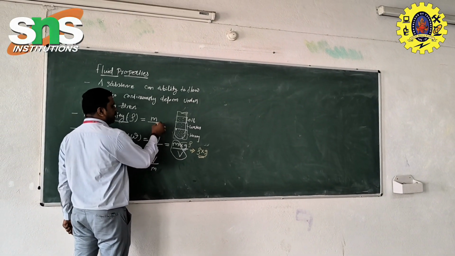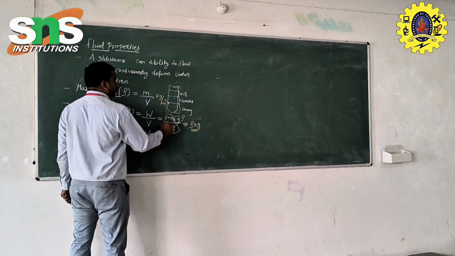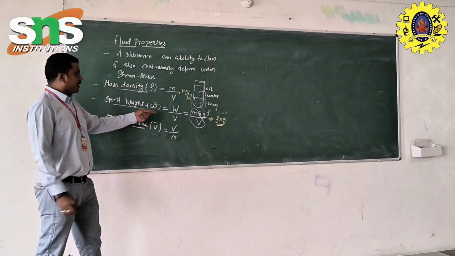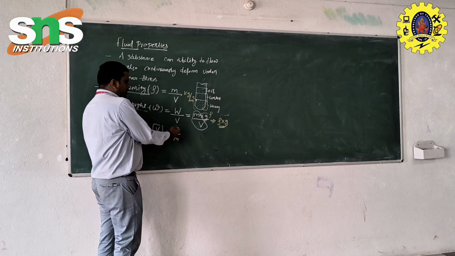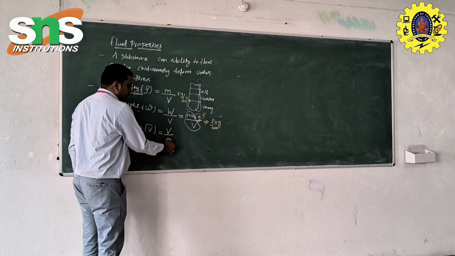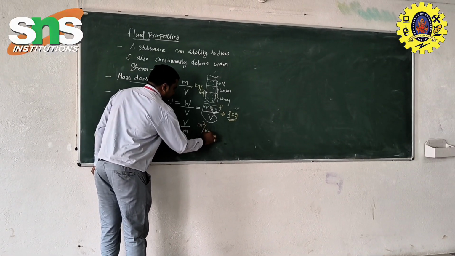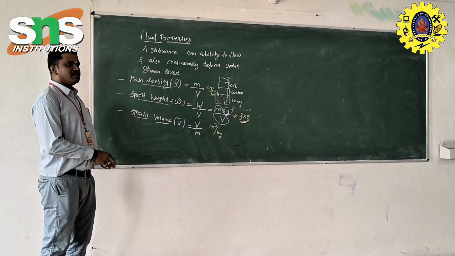What is the unit of mass density? Kilogram per meter cube. But here it is vice versa, V by M. So this is V dash, which is nothing but volume divided by mass. So here the unit is meter cube divided by kilogram. So that's the simple formula.